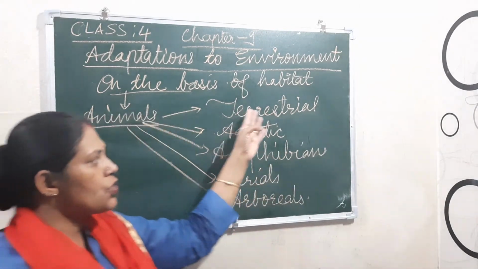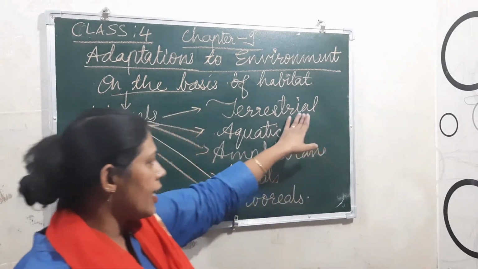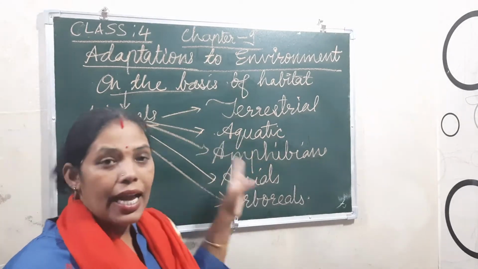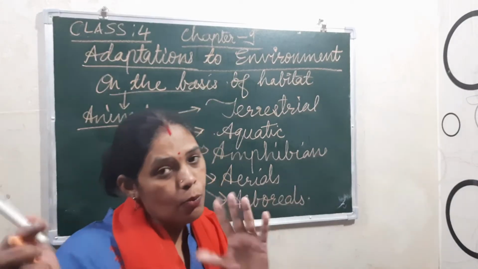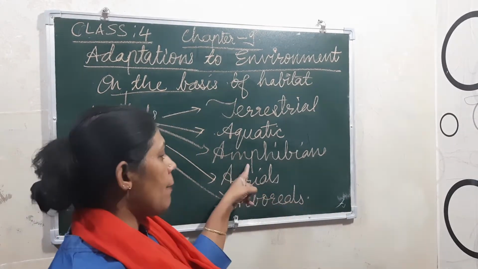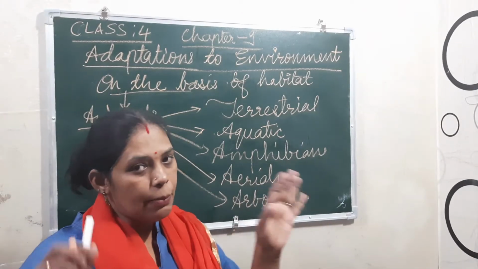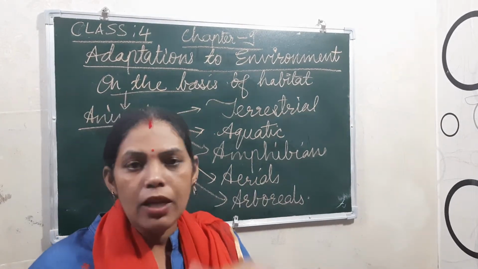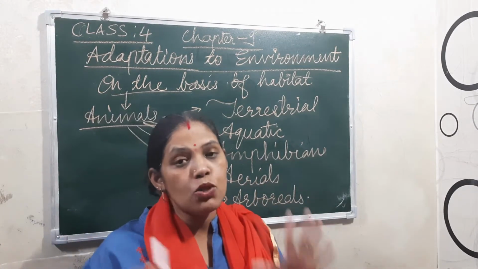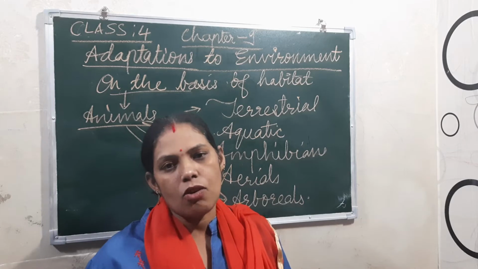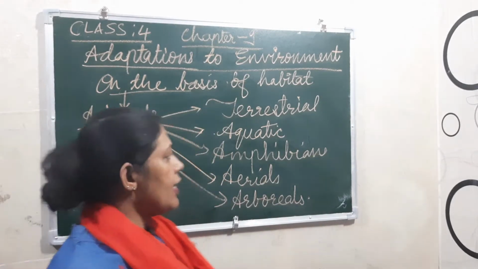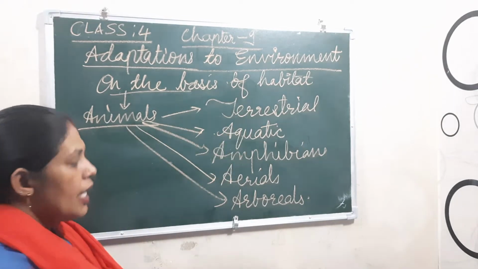Now see children, I am talking about the terrestrials. Terrestrials means they live on land. The animals which live in water are aquatic, and the animals that can live in both places, on land as well as in water, are amphibians. Aerials means they spend most of their time in the air. And arboreals means those who spend most of their time on trees or the branches of trees. Okay, understood?